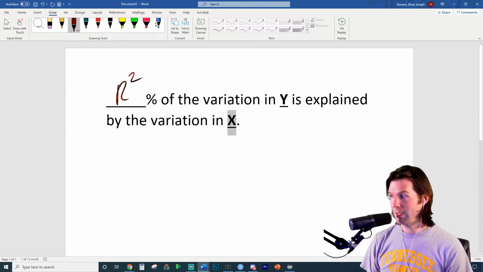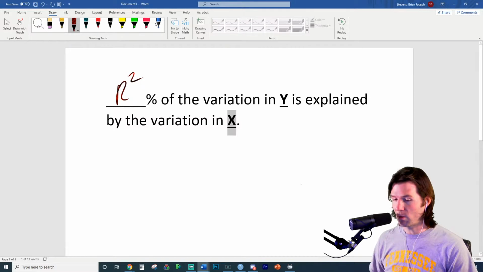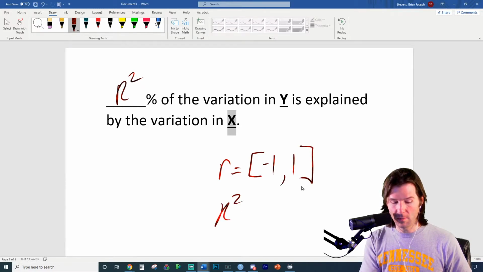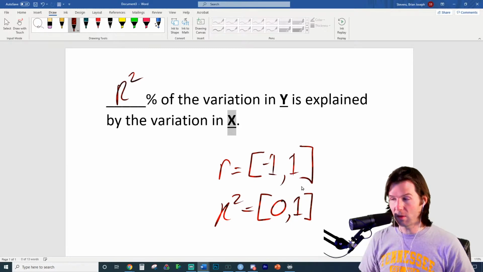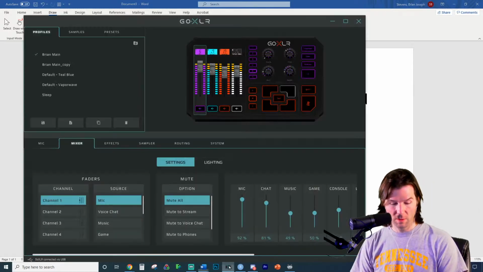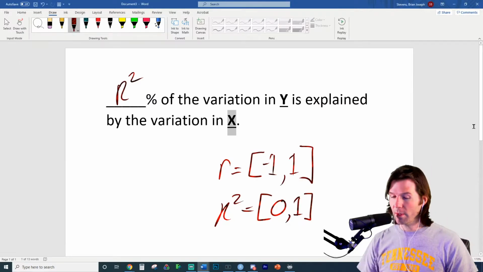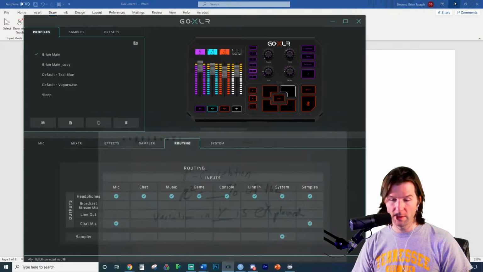So what is R squared? It's just correlation squared. R ranges from values. R is contained within -1 to 1. And then R squared is contained within the values of 0 to 1. The reason being is it's a percent of variation explained, and R tells us the direction of the correlation. Make sure we don't have sounds playing in the background here. Okay, so we understand the difference between R and R squared.